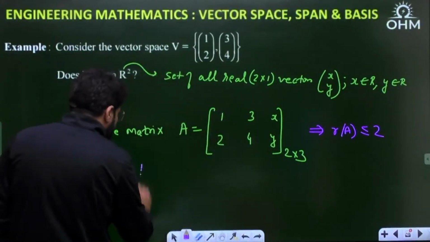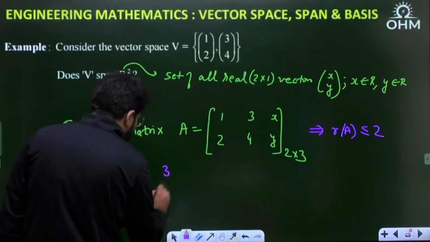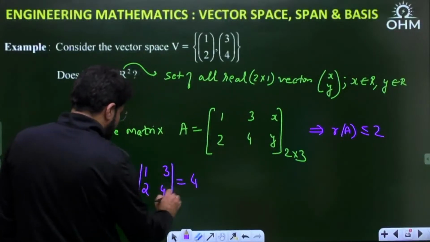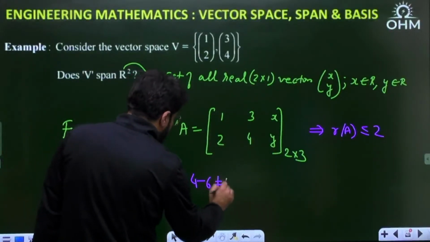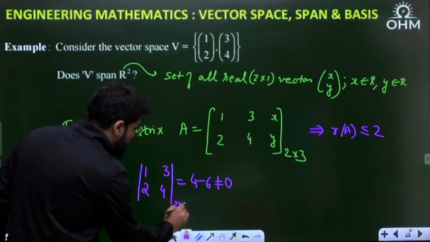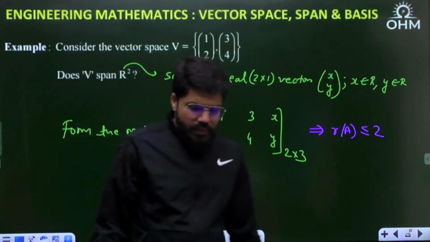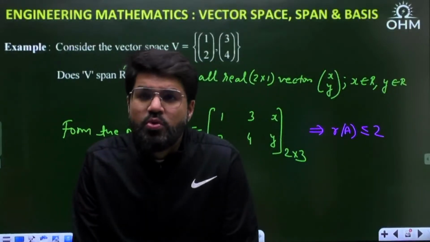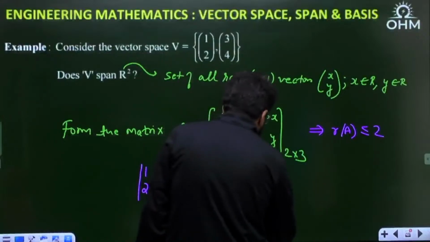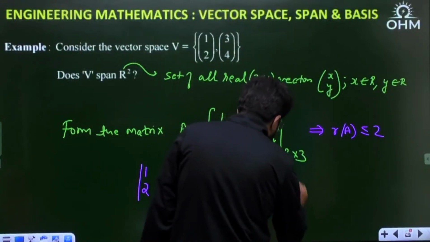Suppose I take this 2 cross 2 minor, 1, 3, 2 and 4, and check the determinant. Cross multiply: 4 minus 6, and this is not equal to 0. That means I have a 2 cross 2 minor which is non-zero. And if there is at least one 2 cross 2 minor which is non-zero, rank is said to be 2. That means I am able to confirm that the rank of the given matrix is 2.